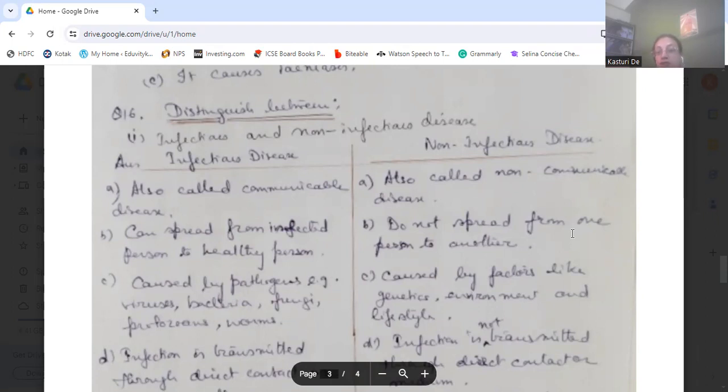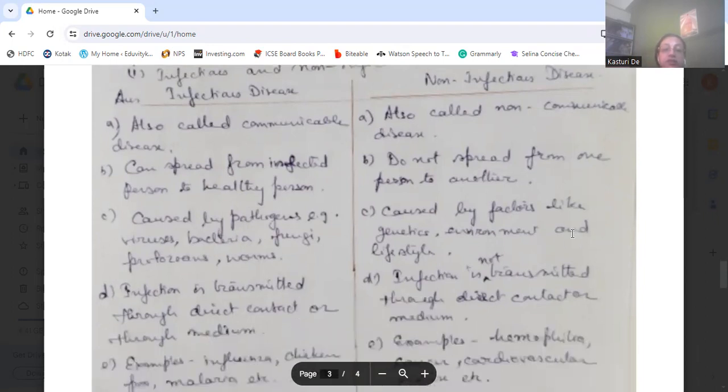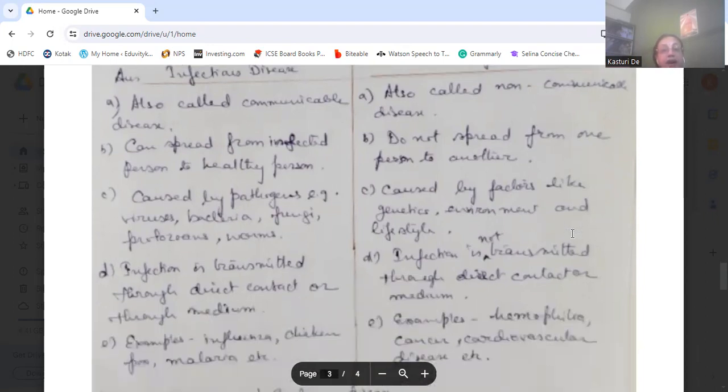But non-infectious diseases are caused by other factors, like genetic factors, environmental factors, and lifestyle. Infectious disease is transmitted through direct contact or through some medium, but non-infectious disease is not transmitted through direct contact or medium.